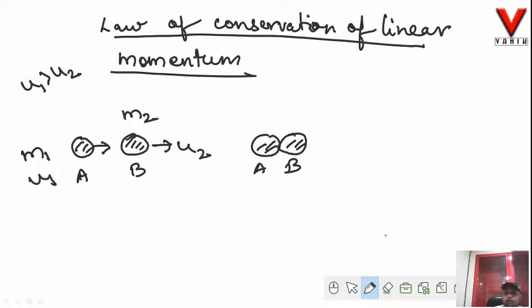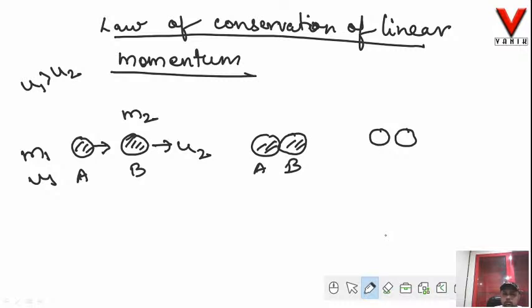After collision, what will happen? There will be a slight separation between these two bodies, irrespective of whether both will move in the same direction or in opposite directions. That is none of our concern. But it is sure that there will be a slight distance between the bodies. They will slightly separate away from each other.